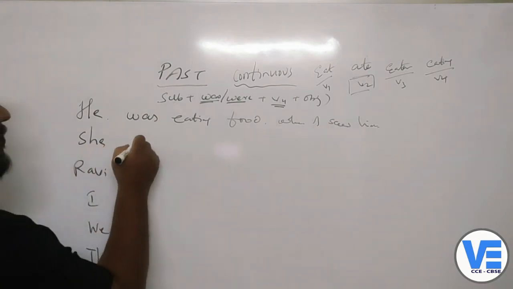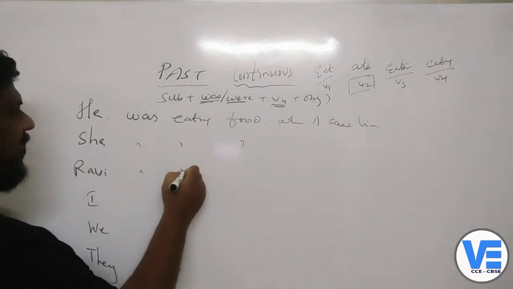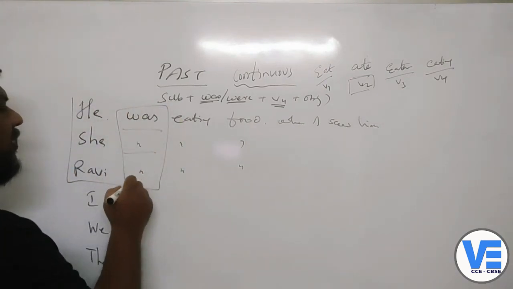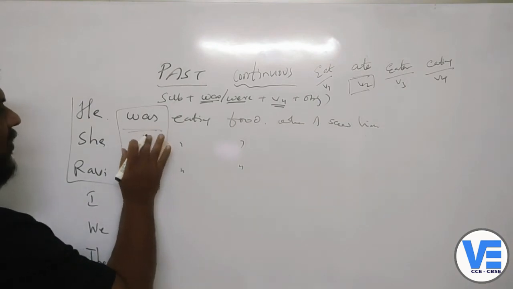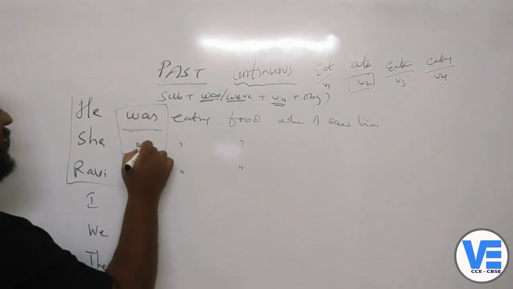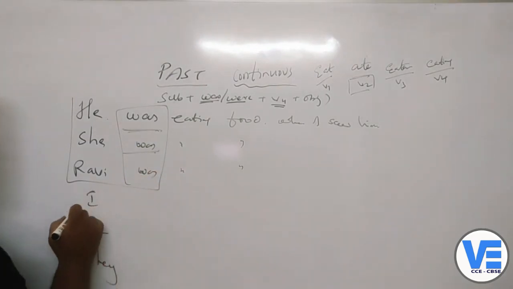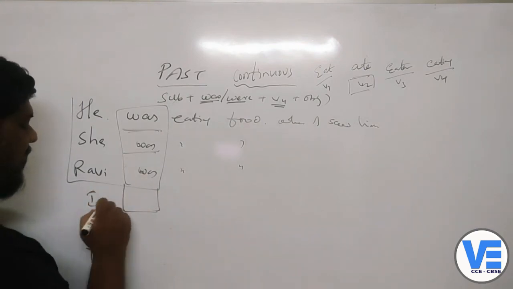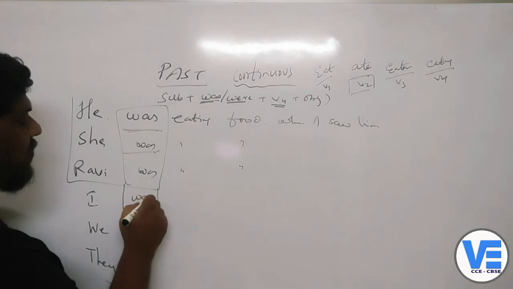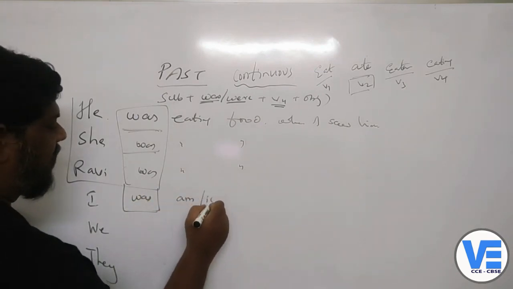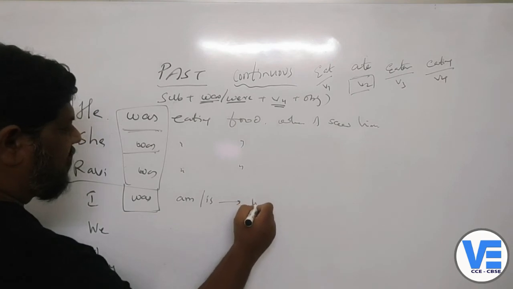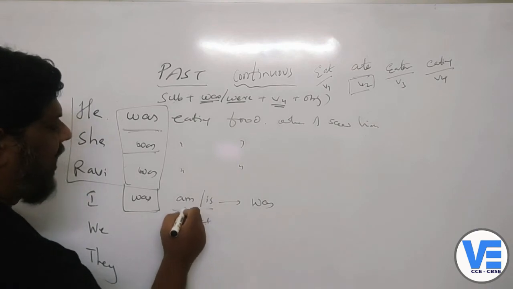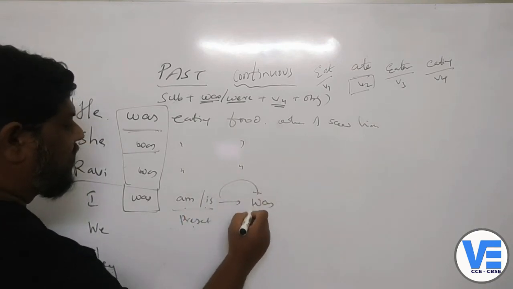In the same way, she was eating food. Ravi was eating food. For he, she and Ravi, what is the helping word? We are using was, right? The auxiliary verb or helping verb is was. Even with I we'll use was, because for am and is the past tense is was.